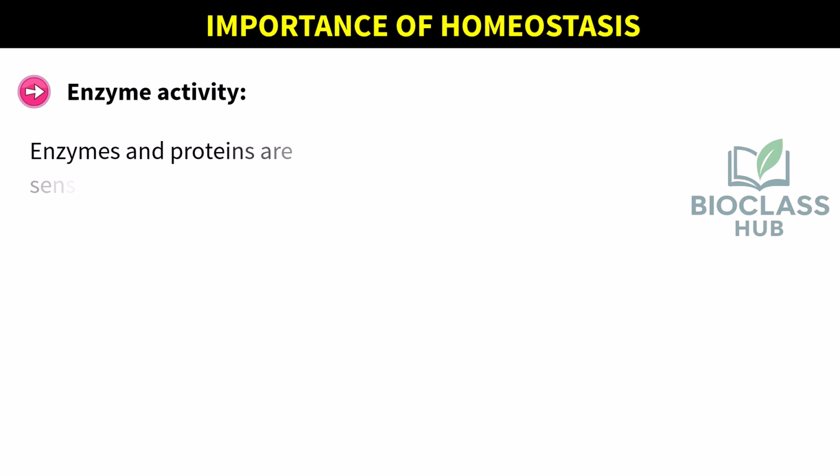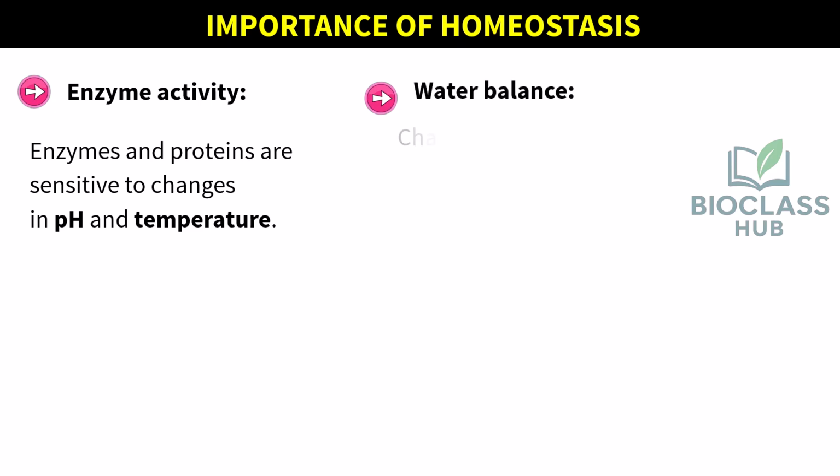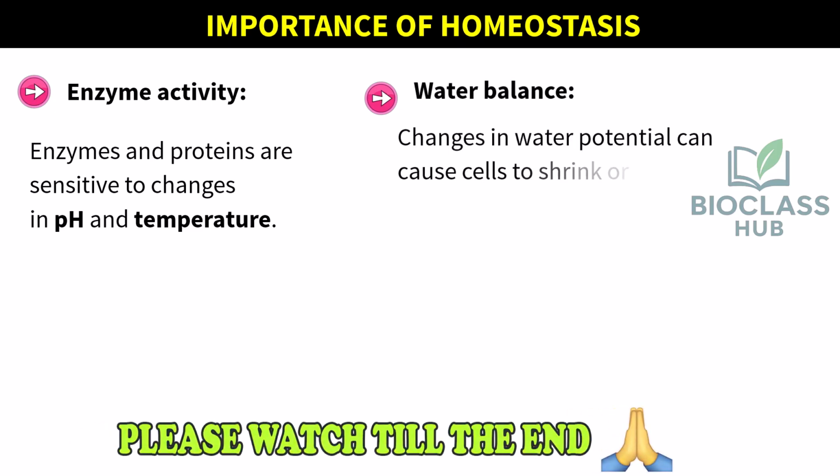Enzymes and proteins are sensitive to changes in pH and temperature. If these factors fluctuate, enzyme activity can be disrupted, affecting biochemical reactions. Water balance. Changes in water potential can cause cells to shrink or swell due to osmosis, damaging cells.